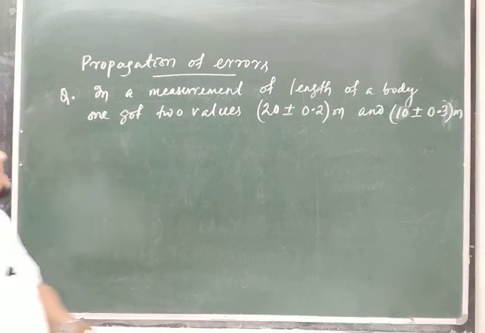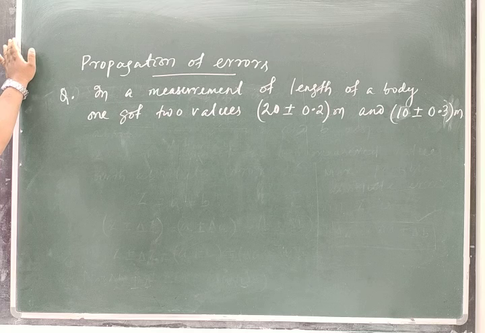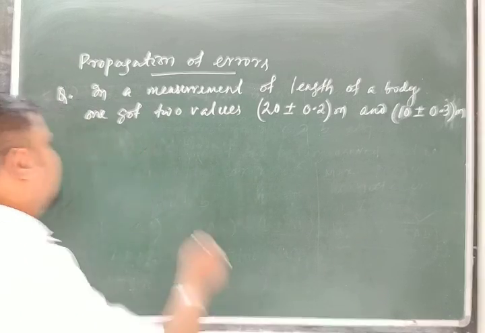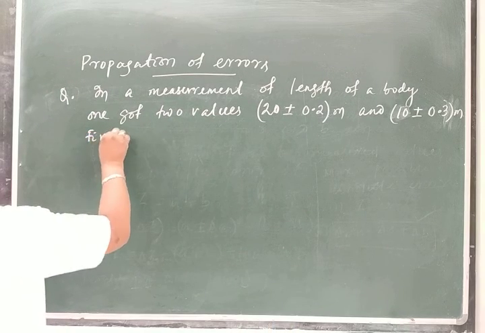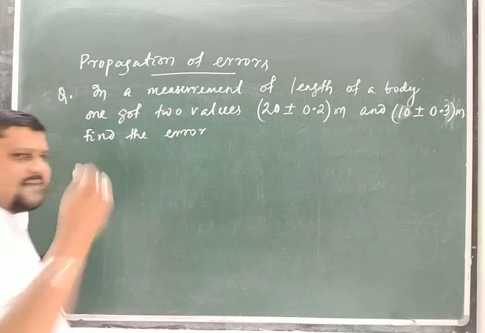Clear? So in a measurement of length of a body, we have two values, and the two values are this and this. Find the error, obviously the maximum error.